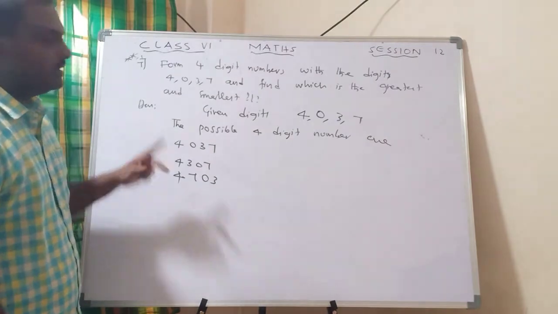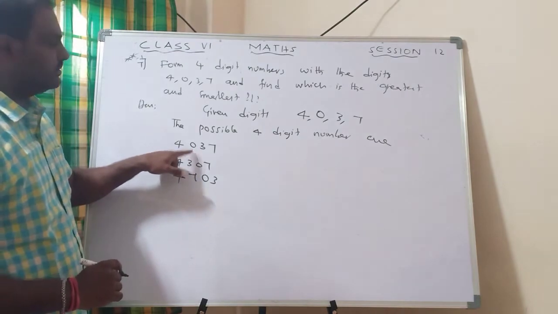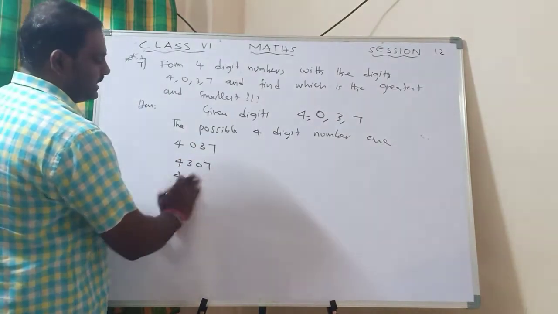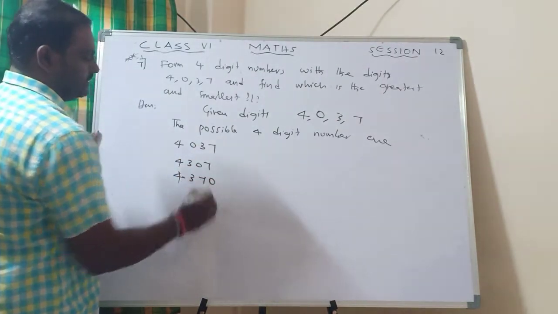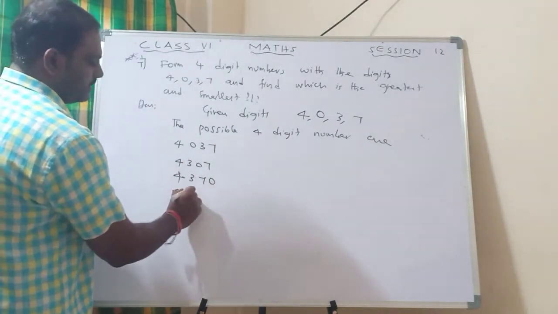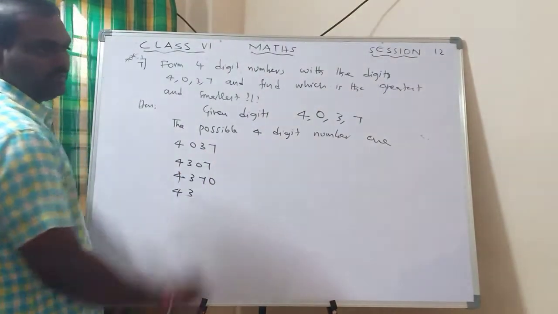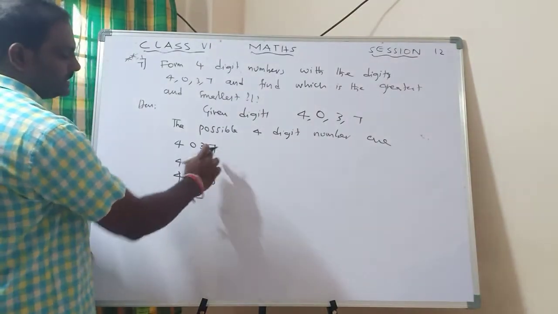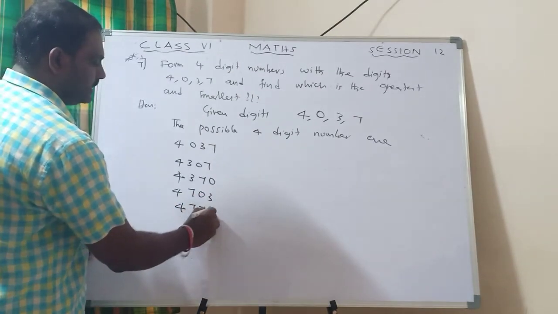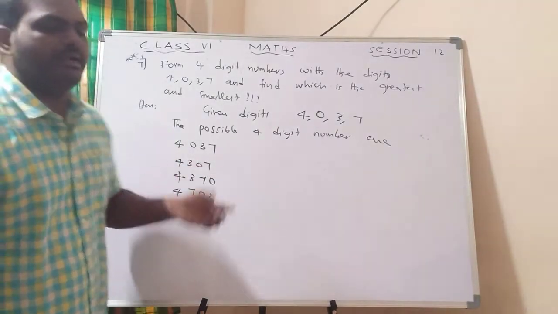So what am I writing? I am shuffling the values. First I kept 0 here, for your understanding purpose. Then I kept 0 in the middle. Then I kept 0 later. So that's easy to understand. 4, 7, 0, 3. 4, 3, 7, 0. Next, first I kept 3 here, then 0 is already there. So I can write 4370. Next I can go for 7: 4703, 4730. So basing on this, you can write different numbers.